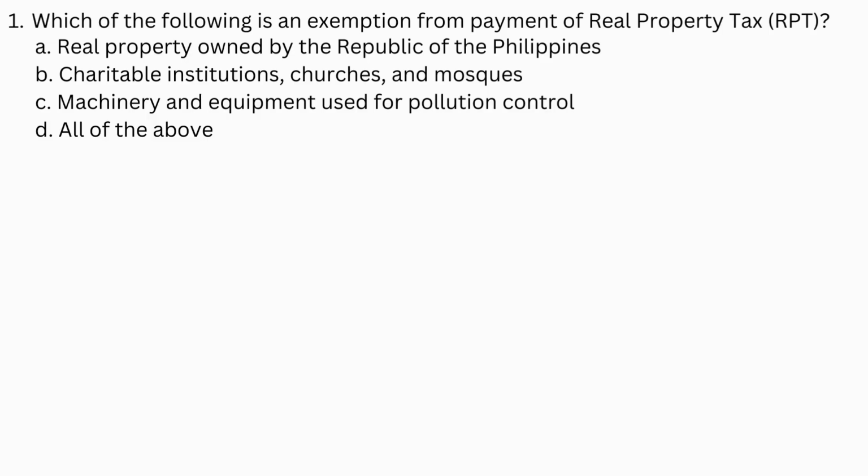Number 1. Which of the following is an exemption from payment of real property tax? A. Real property owned by the Republic of the Philippines. B. Charitable institutions, churches, and mosques. C. Machinery and equipment used for pollution control. D. All of the above.